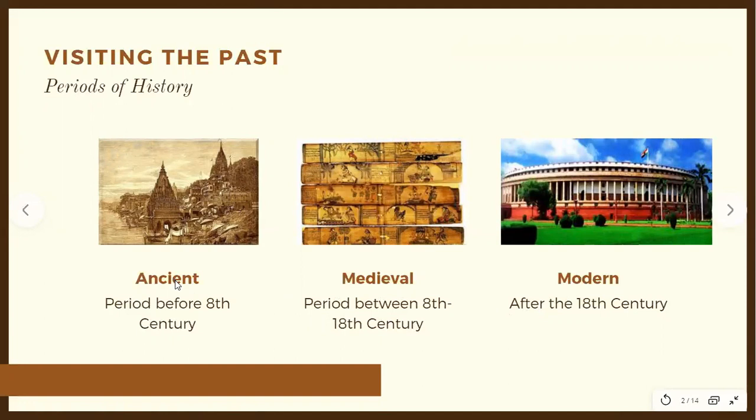Now, ancient we've already covered in the previous class. Medieval, children. Now, as you can clearly see, it is located in the middle as well, right? But I want to tell you something, that this division is not on the basis of days, right? It is not known as middle because it is like halfway between the dates of history.